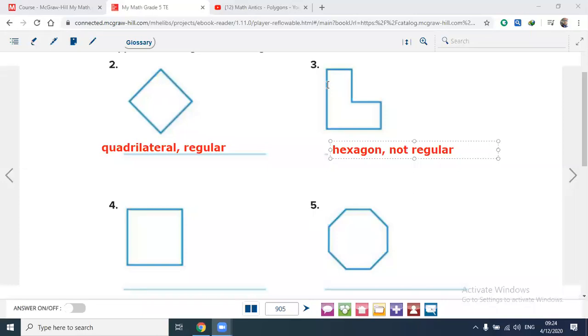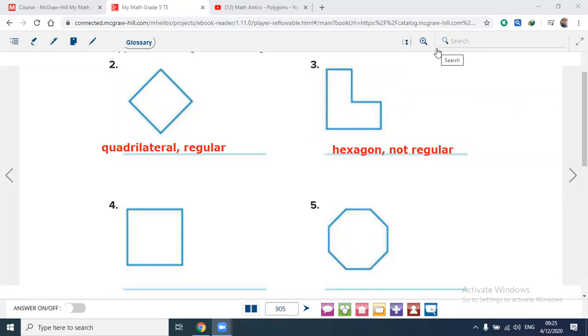The number 4, is this a polygon or not a polygon? It's a polygon and it's a quadrilateral. Regular or not regular? Regular. Yes, excellent. This is a regular quadrilateral. Okay, thank you, Saud. As you see here, quadrilateral and regular.